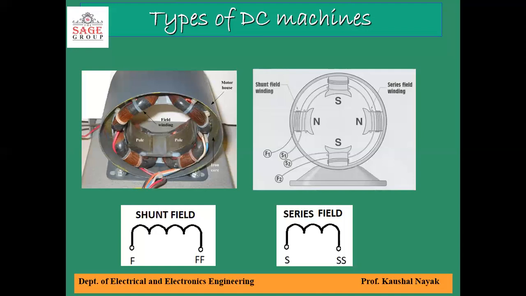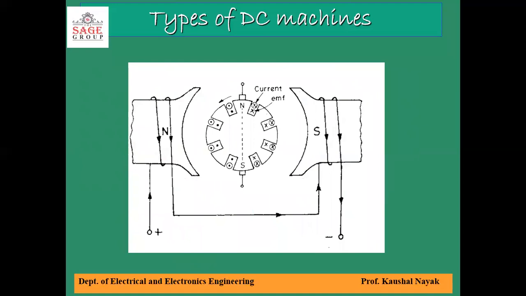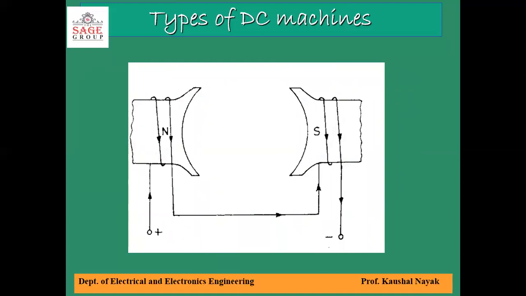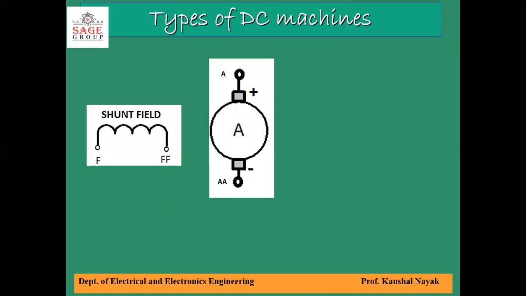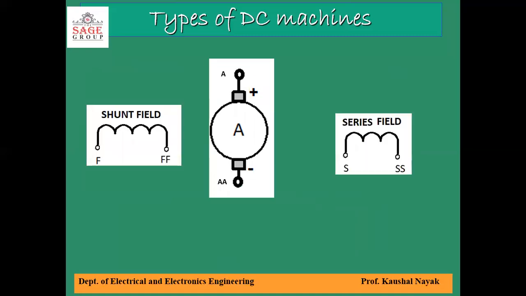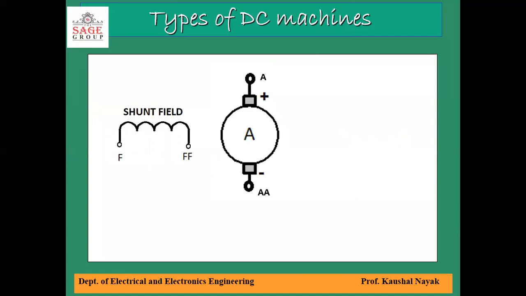There are, in general, two methods of exciting the field winding of DC machines: separate excitation and self excitation.